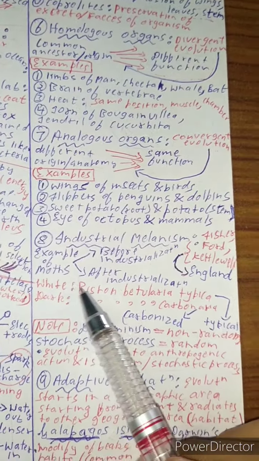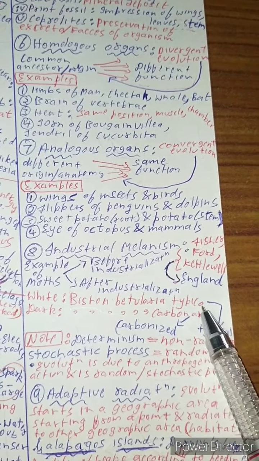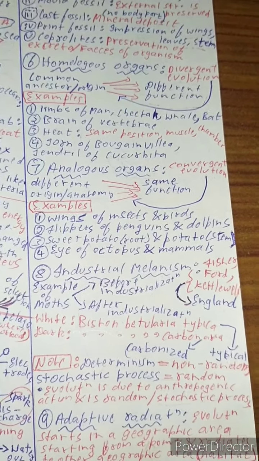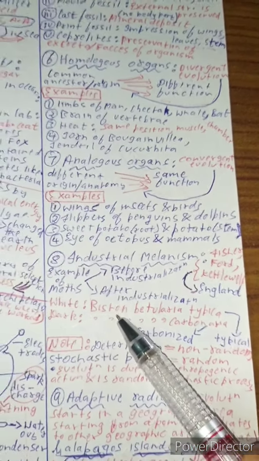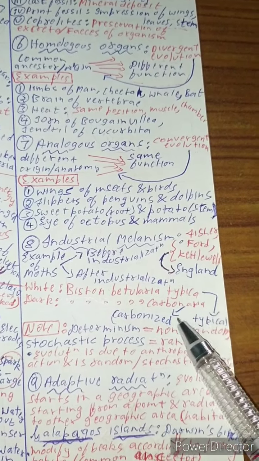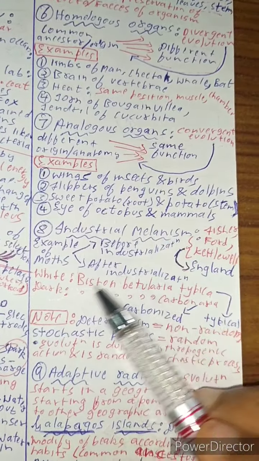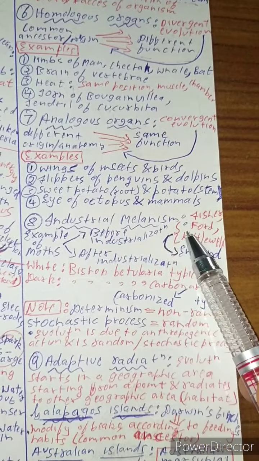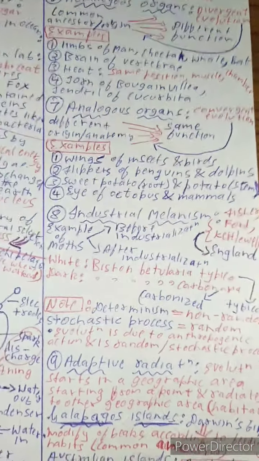So what is the scientific name of the white colored moth? It's called Biston betularia typica. How you can remember is that typica means typical, because it was the moth which was found in that place typically. And the dark colored moth is also known as Biston betularia, but it is called carbonaria because its wings looked like carbonized wings. Okay, the scientists who gave this industrial melanism were Fisher, Ford and Kettlewell, all from England.